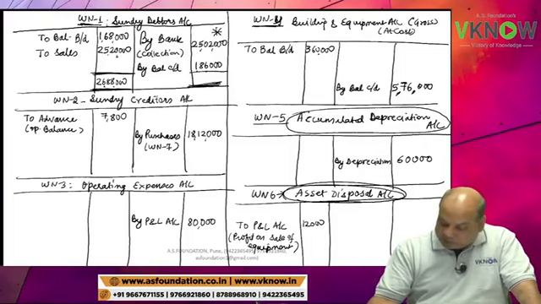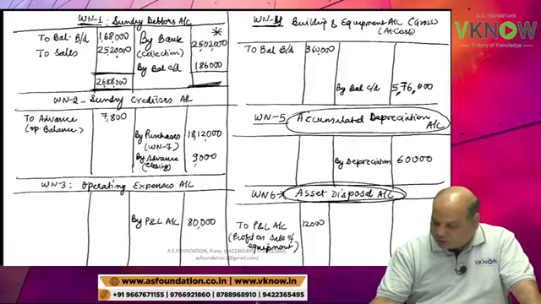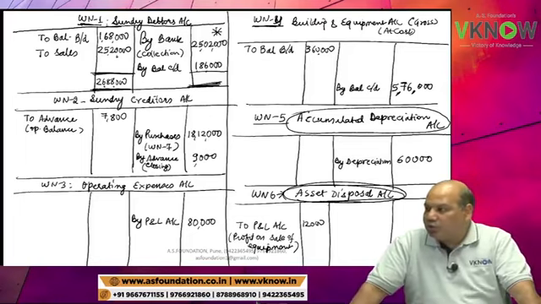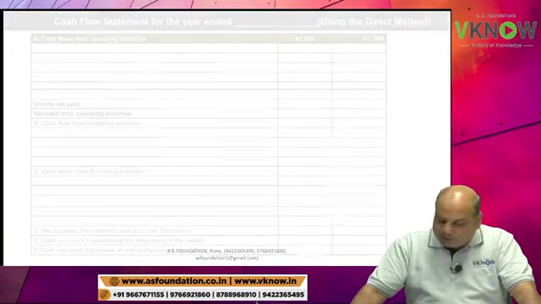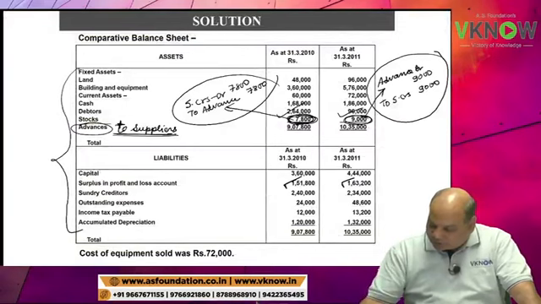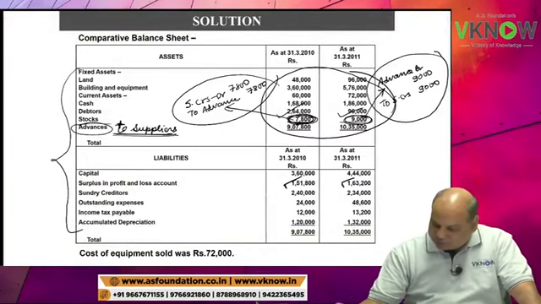And by advance, closing advance 9,000. Entry I have already told you. It is similar to your prepaid expense entry. So we have completed the asset side items.